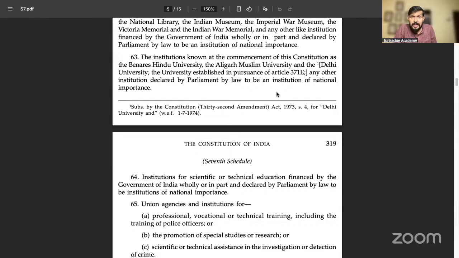And the next important part: Aligarh Muslim University is an institution of national importance. It means that as it's an institution of national importance, it needs to be protected and governed by the Centre or Parliament. As it's of national importance, the Centre should be the primary pillar to take charge of Aligarh Muslim University, and Entry 63 says so. So the respondents, in this part and in Aziz Basha, both claim that the primary governing body is the Centre, by the AMU Act and also Entry 63, List 1.